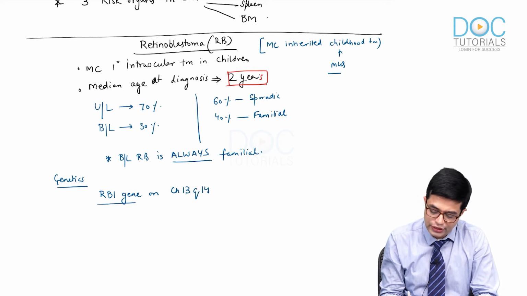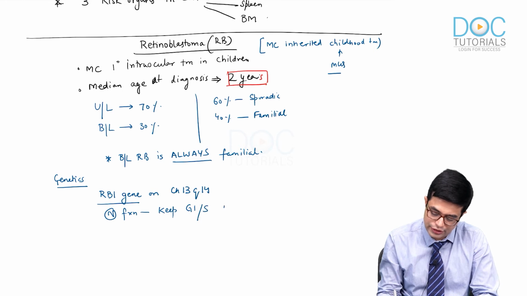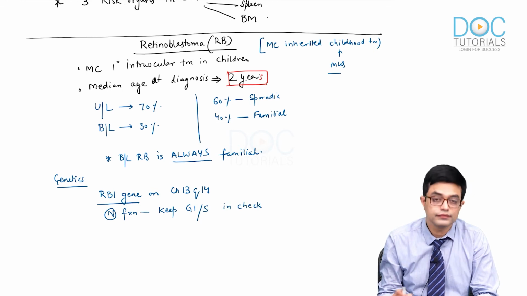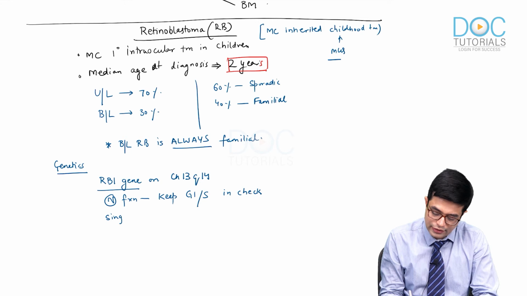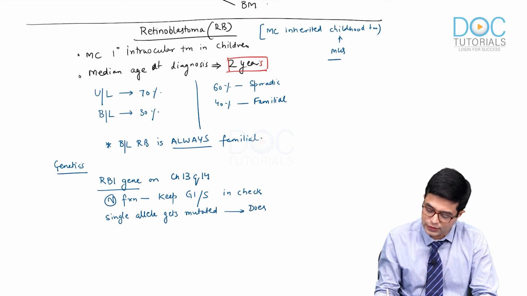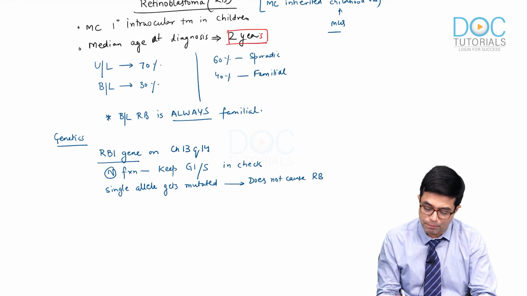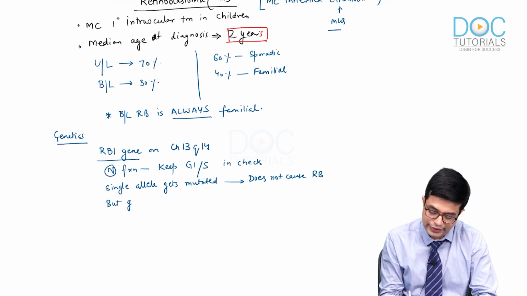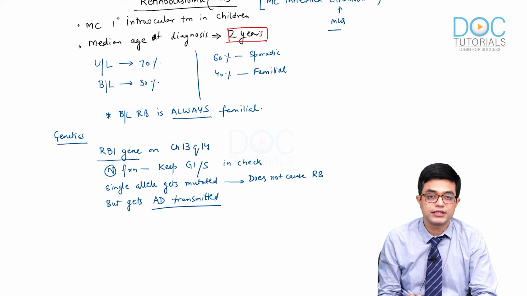The RB1 gene's normal function is to keep the G1S transition in check. If a single allele gets mutated, it is not sufficient to cause retinoblastoma, but it gets transmitted in an autosomal dominant manner. So it shows autosomal dominant transmission.